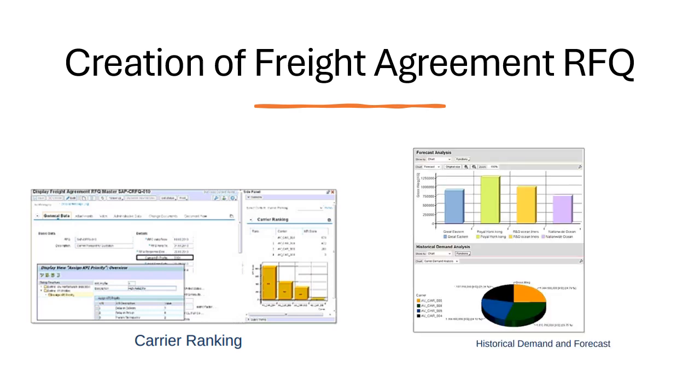Next, this figure actually shows how historical demand and forecast data are used to inform the RFQ process. The data is displayed in chart form, which also shows demand by trade lanes and allows companies to adjust their procurement strategy based on predicted future needs.